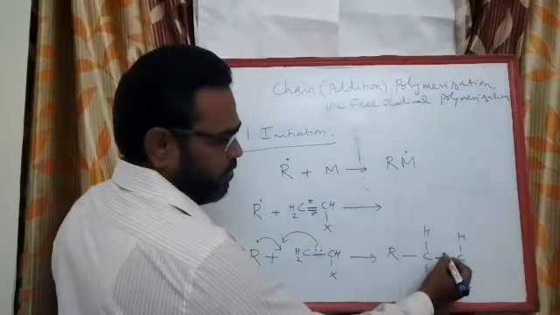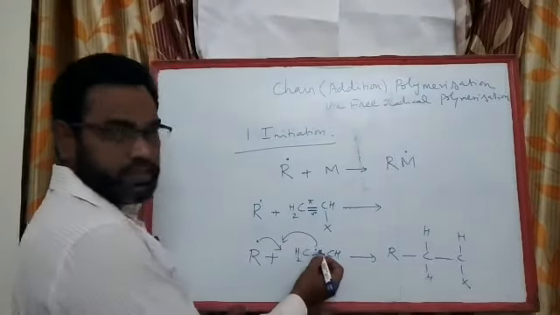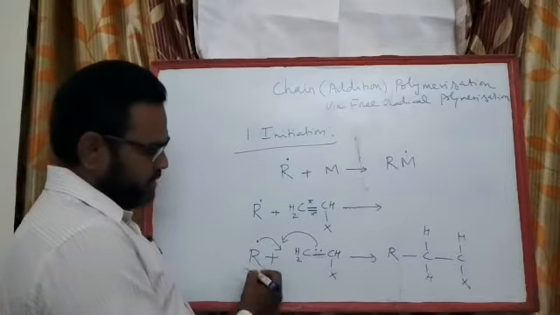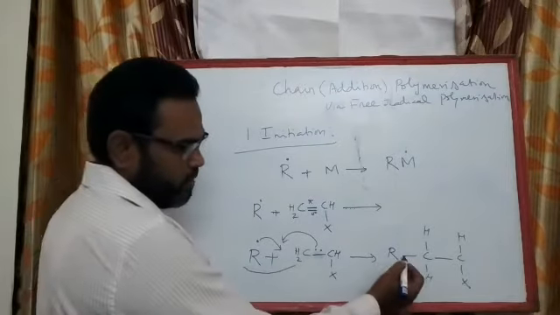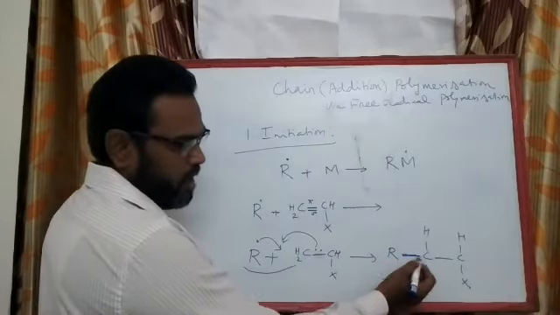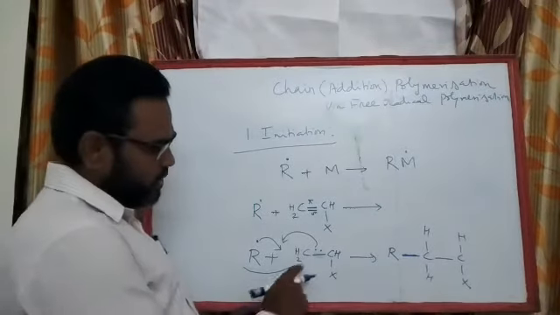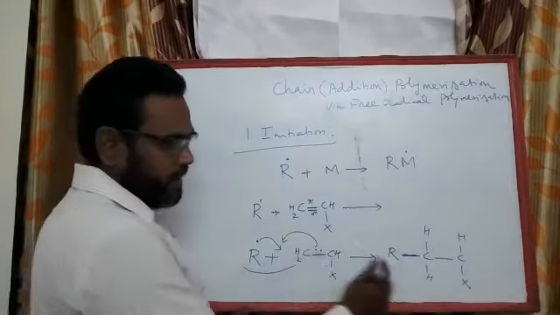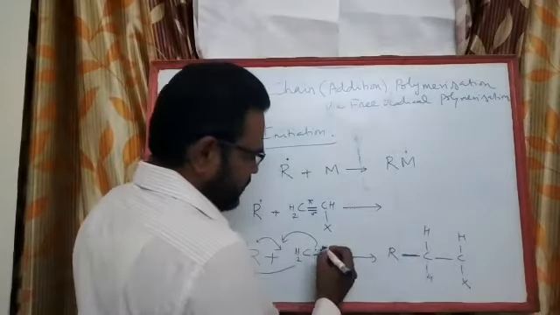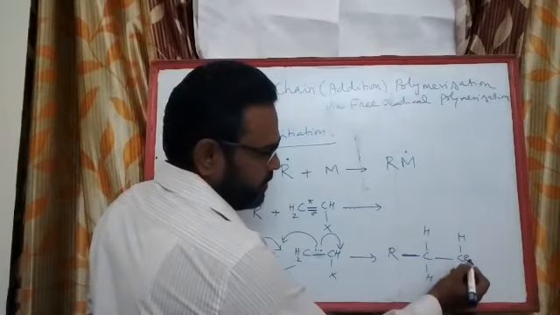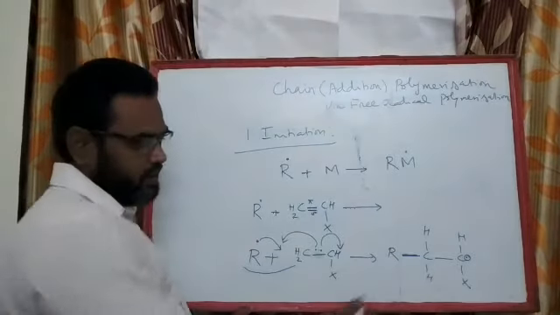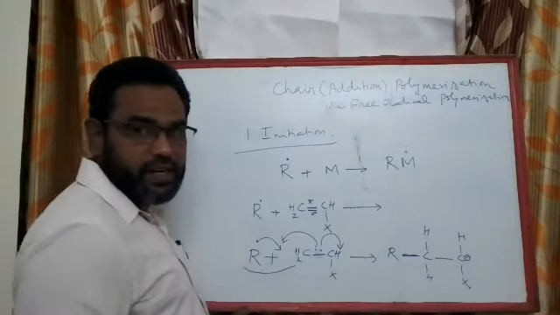Yes. So now we have one electron left with this. One electron is neutralized, or reacts with the radical, so the covalent bond is formed between the carbon and the radical. So now the residual electron, the remaining electron, gets transferred to the chain end.